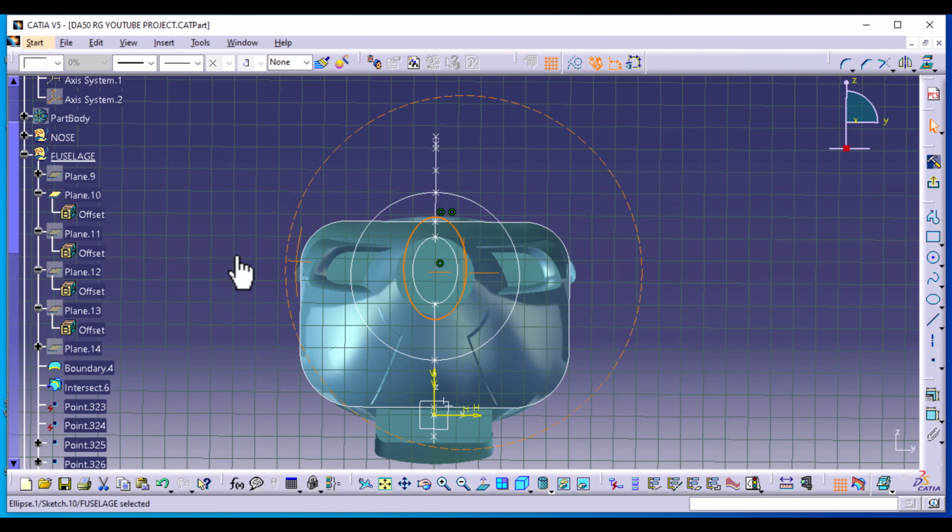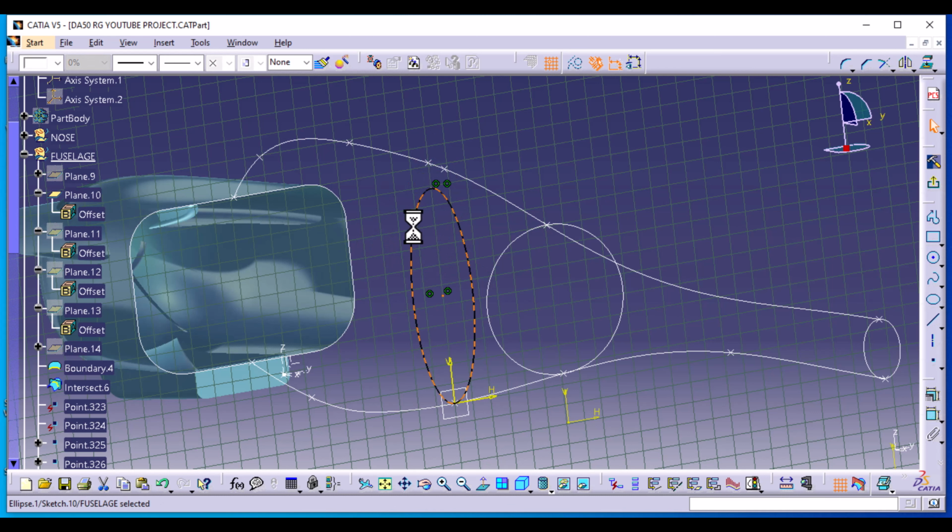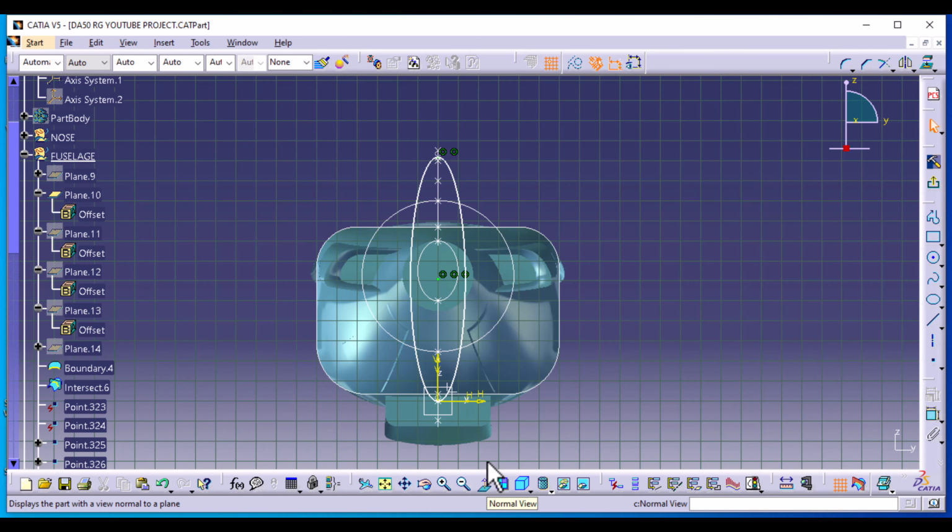And once again, select the ellipse, the bottom point, and then go to constraint definition and select coincidence. We're going to do the same with the top point. Select coincidence, go back to normal view and give it a diameter definition.